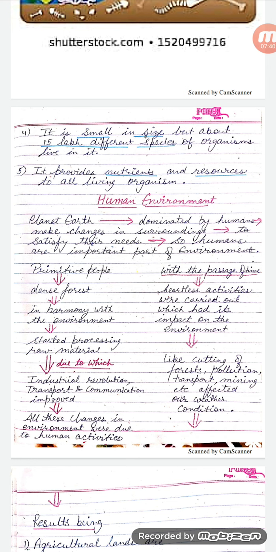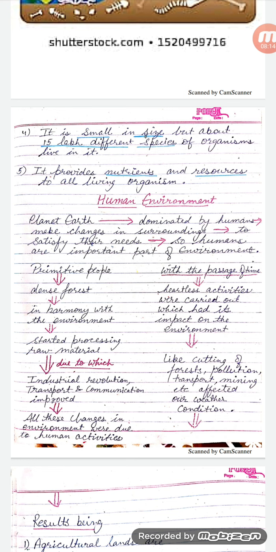Next is human environment. As we all know, human environment means the environment created by humans to satisfy their various needs. So, the planet Earth is dominated by humans, because humans keep on making changes in their surroundings to satisfy their needs. So, humans are an important part of the environment.